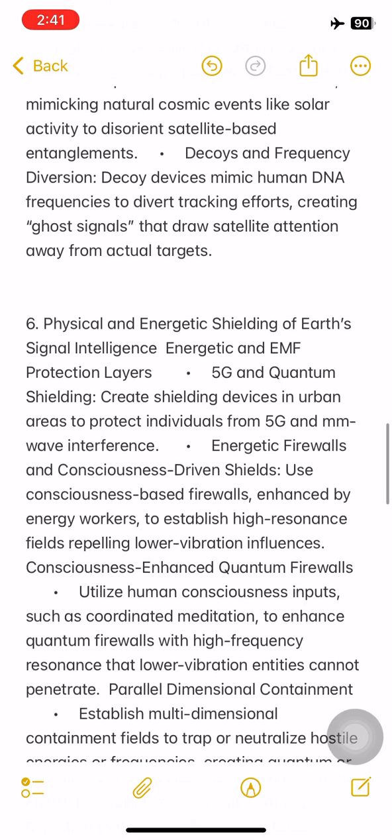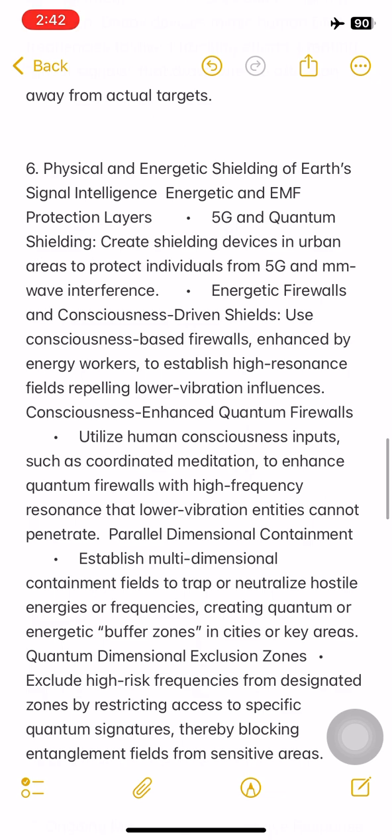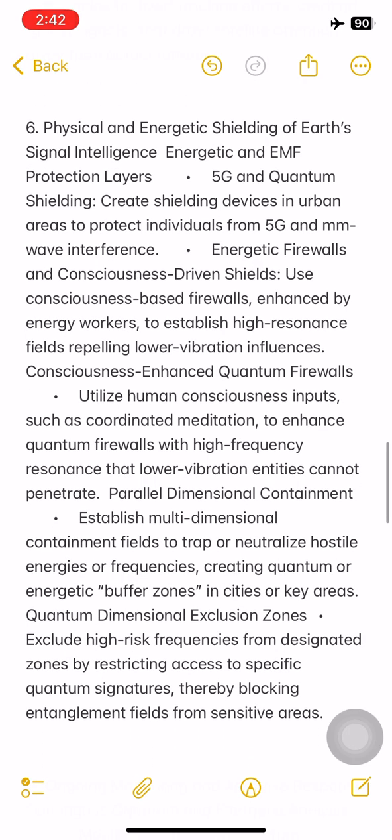6. Physical and energetic shielding of Earth signal intelligence. Energetic and EMF protection layers. 5G and quantum shielding. Create shielding devices in urban areas to protect individuals from 5G and wave interference. Energetic firewalls and consciousness-driven shields. Use consciousness-based firewalls, enhanced by energy workers, to establish high-resonance fields repelling lower vibration influences.